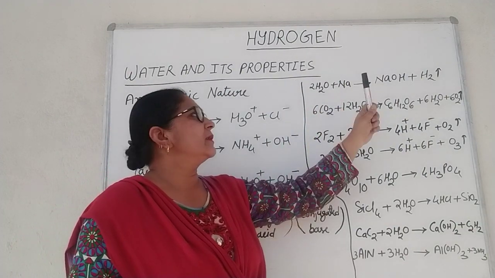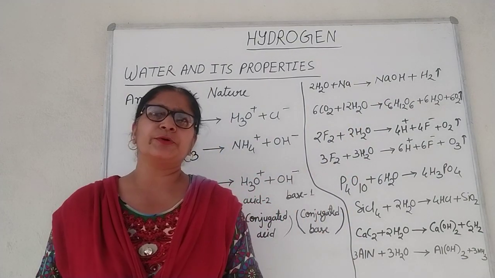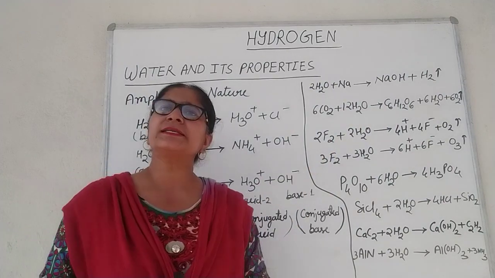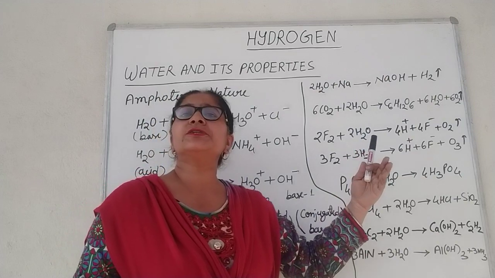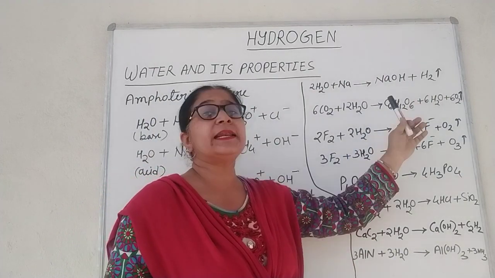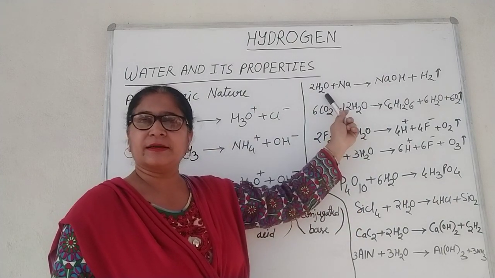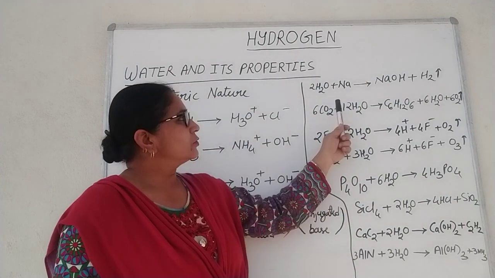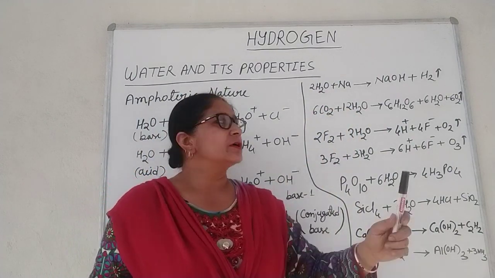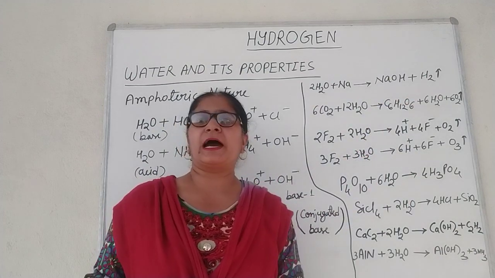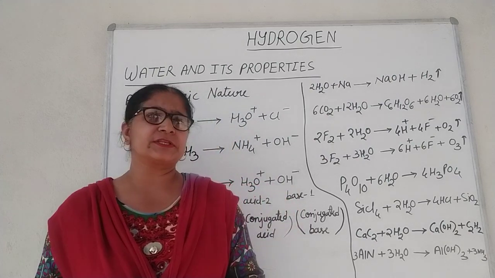Water reacts with metal to form a base and release a hydrogen molecule. So, in a redox reaction, water can easily be reduced to hydrogen by highly electropositive metals. Now let's see this reaction. For example, sodium metal reacts with water to give sodium hydroxide and hydrogen. Therefore, it is a great source of hydrogen.